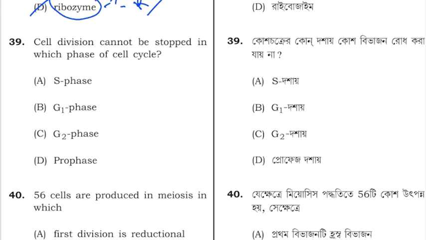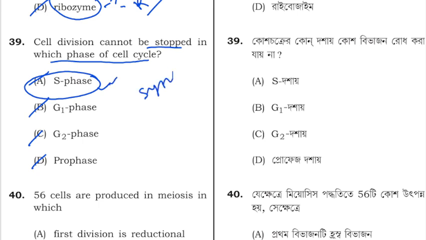Next question is, cell division cannot be stopped at which phase of the cell cycle? A is S phase, B is G1 phase, C is G2, and D is prophase. Cell division cannot be stopped at the synthesis phase, or S phase. So A is correct.